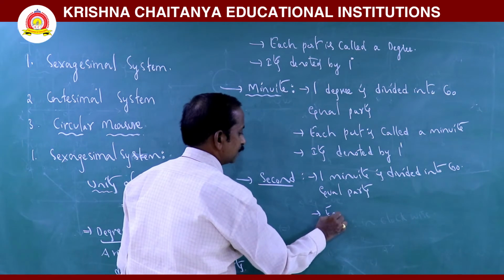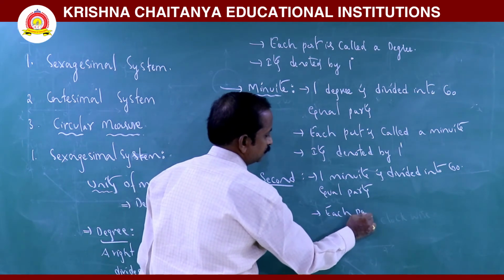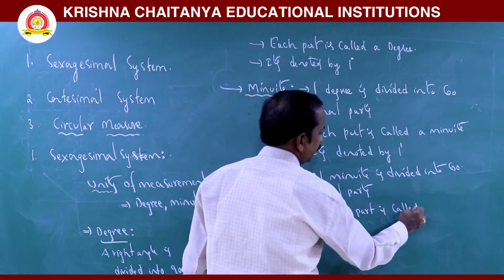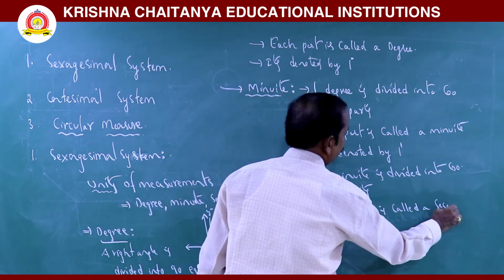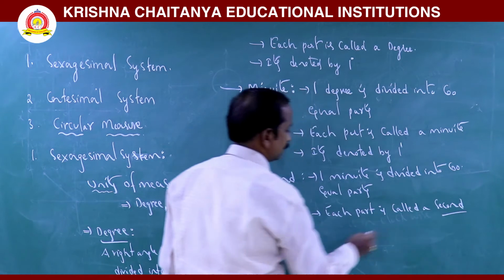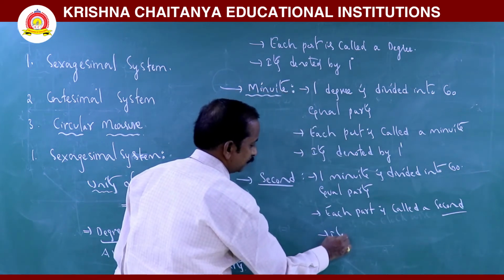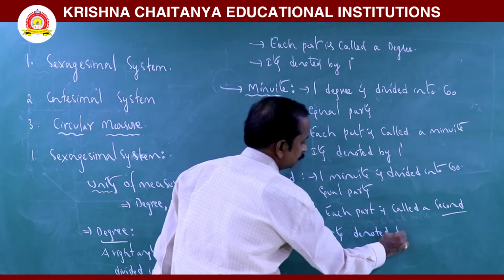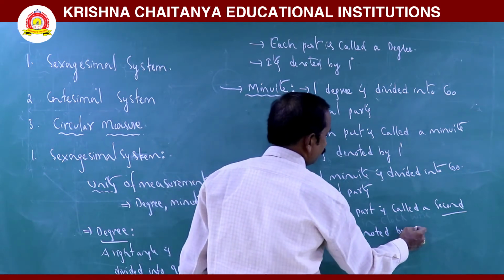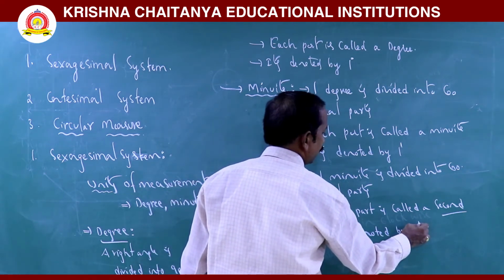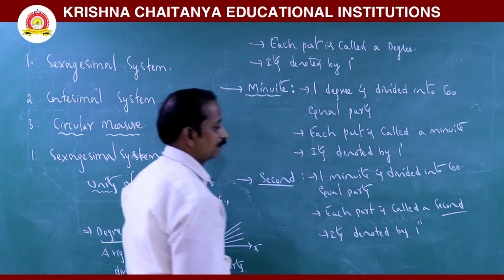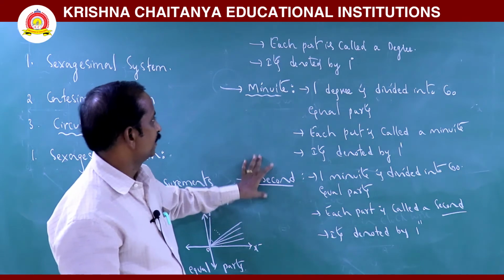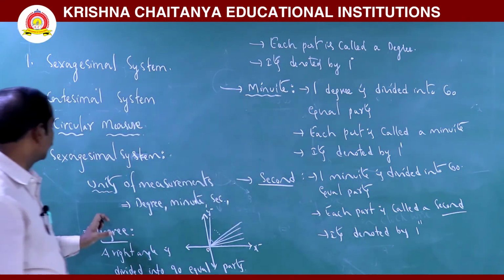Each part is called a second, and it is denoted by 1''. So this is nothing but second, minute and degree.